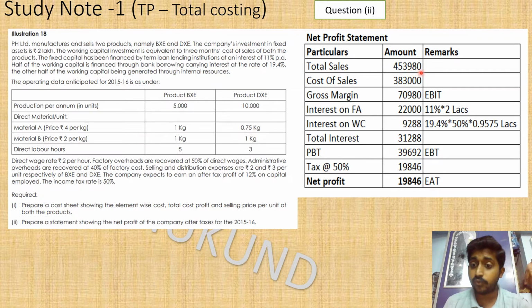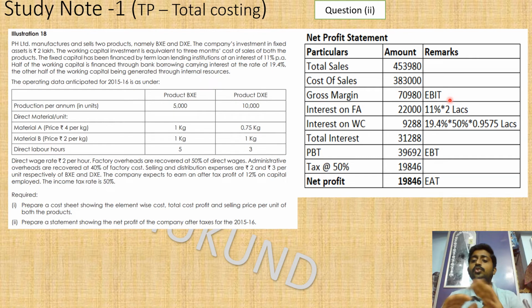We have found the sales in our previous slide. Sales for the BXC and sales for the DXC, just total it, will come to 4,53,980. And cost of sales, yes, we found 1,57,000 and 2,26,000. Add it, and cost of sales will come to 3,83,000. So total sales minus cost of sales is going to be 70,980. It is the gross margin.